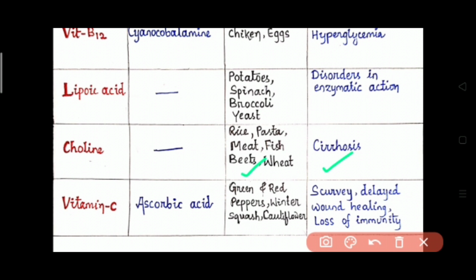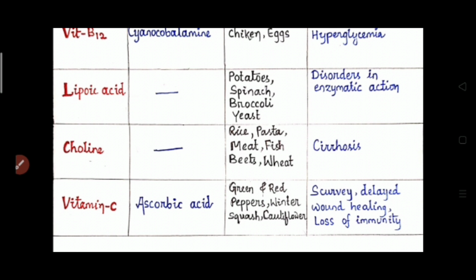Then vitamin C. The chemical name of vitamin C is ascorbic acid and the sources are green and red peppers, winter squash, cauliflower, etc. The diseases are scurvy, delayed wound healing, loss of immunity, etc. So these are all about the vitamins and the deficiency diseases.